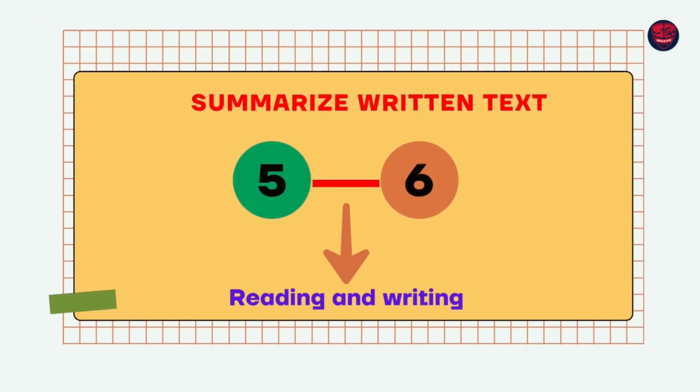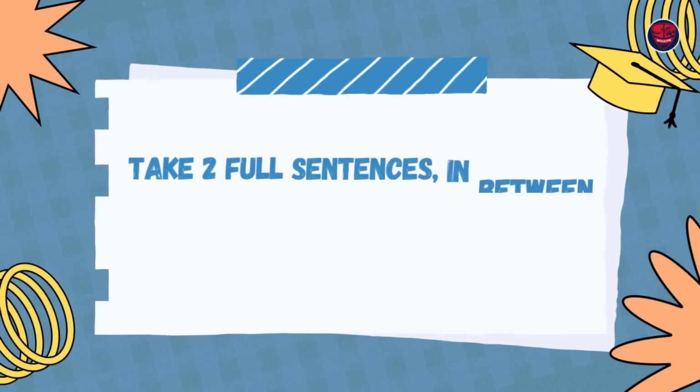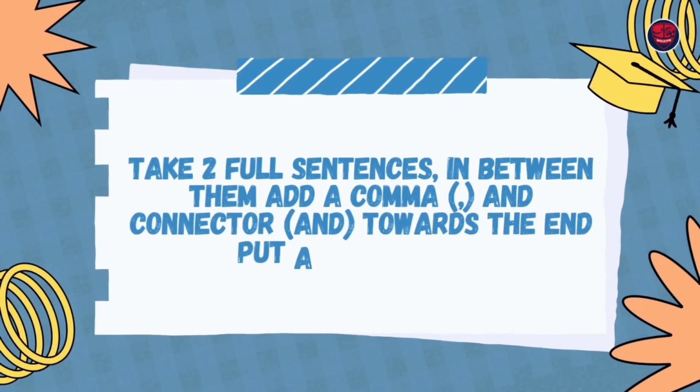Everyone knows this simple formula that I've given in many videos. It is working, it will give you good scores, but summarize a written text contributes, let's say, 5 to 6 marks. 2 questions may come, 5 to 6 marks towards your writing and reading. What is the strategy? Take 2 full sentences, in between them add a comma and a connector, and towards the end put a full stop. This works irrespective of whether you're trying for PTE Academic or Core.